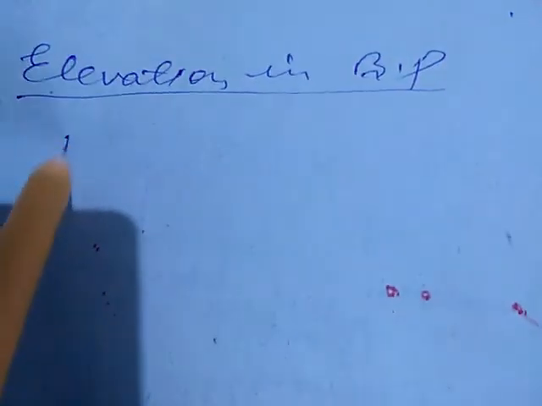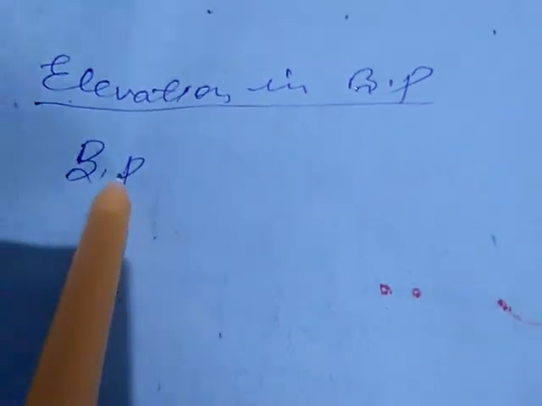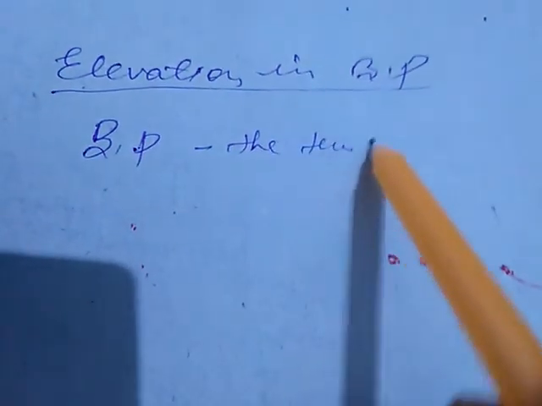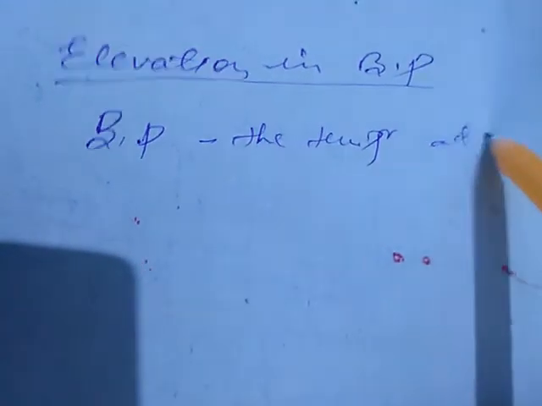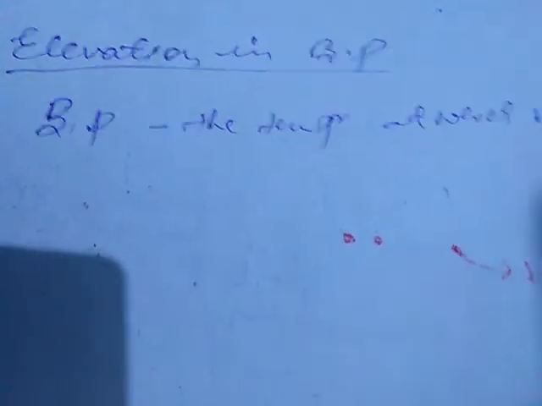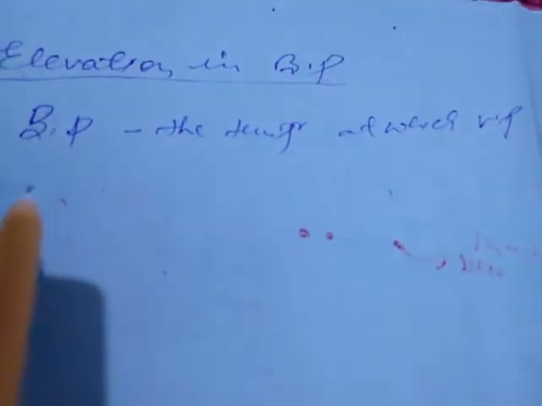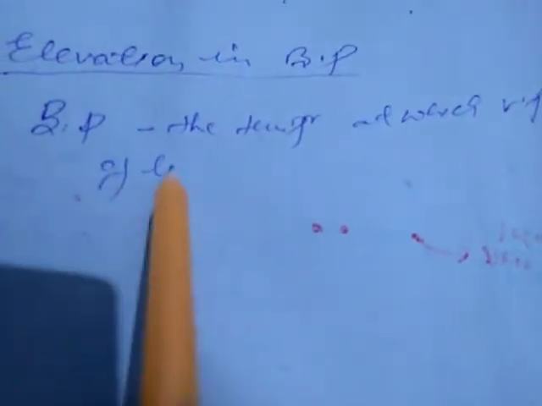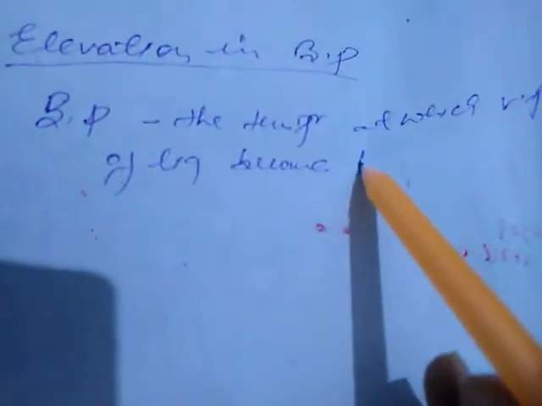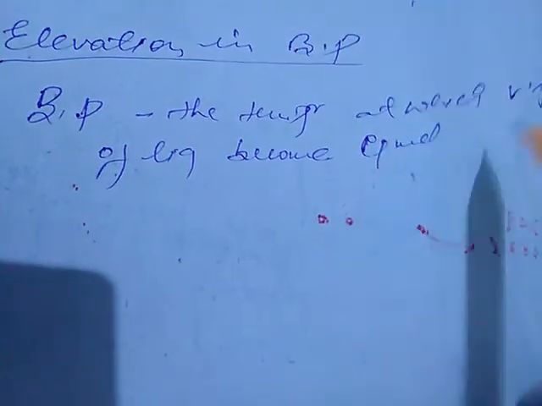So boiling point is defined as the temperature at which vapor pressure of liquid becomes equal to atmospheric pressure.